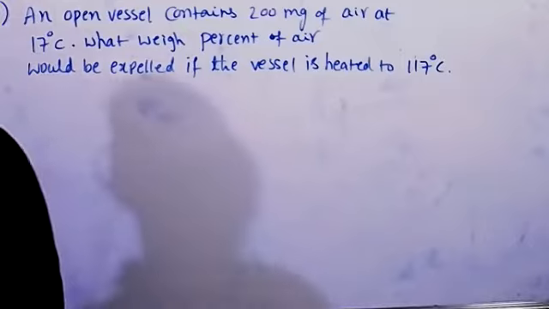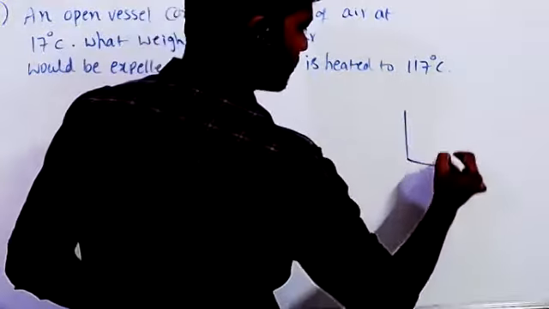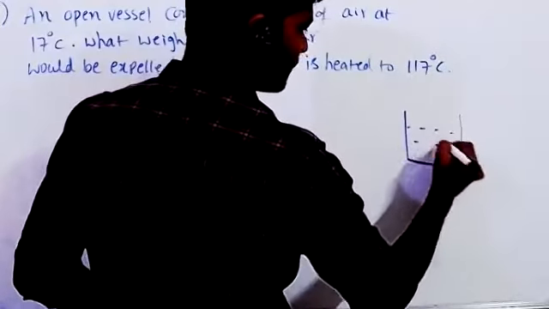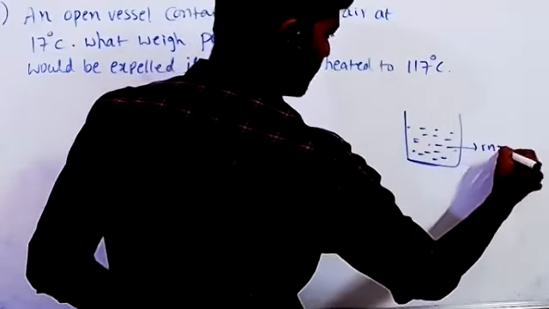Okay, see this. Suppose an open vessel contains 200 milligrams of air, but here volume of gas is not given. The mass is given. Mass is 200 milligrams.